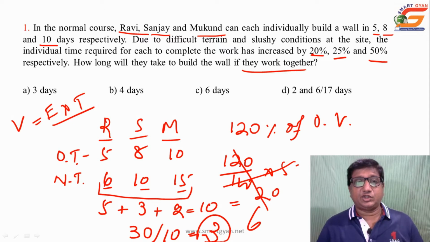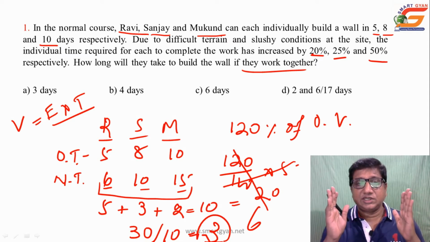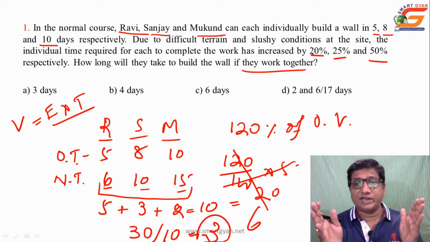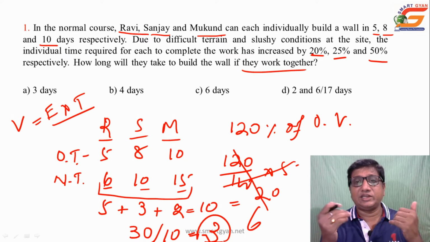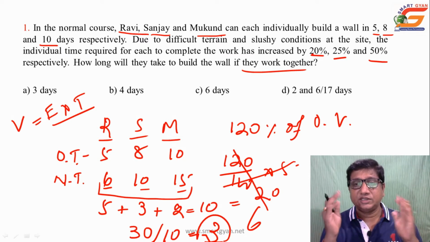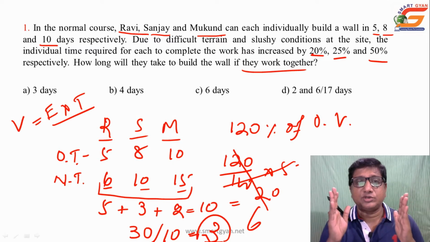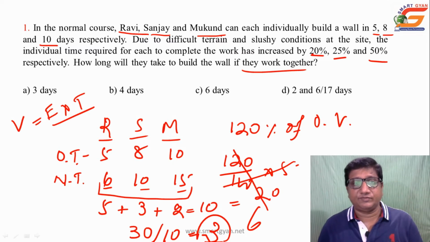Yes, it is 3 days. This way indirect questions will come, that is multi-conceptual questions, that is percentage with time and work. It is not even direct percentage and time, indirectly there is an enhanced time in percentage. This type of indirect questions will be asked in Infosys aptitude section.